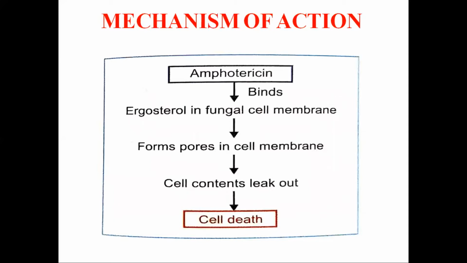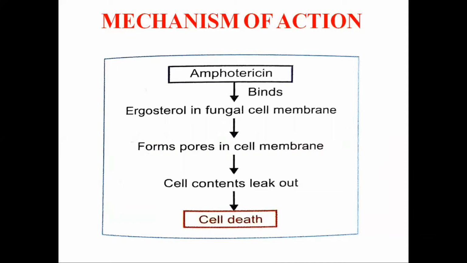Now, coming to the mechanism of action, the polyene antibiotics have high affinity for ergosterol, which is present in the fungal cell membrane, and they combine with it and get inserted into the cell membrane. Several polyene molecules orient themselves together in such a way that they form a micropore in the cell membrane. Cell permeability is increased and cell contents leak out.